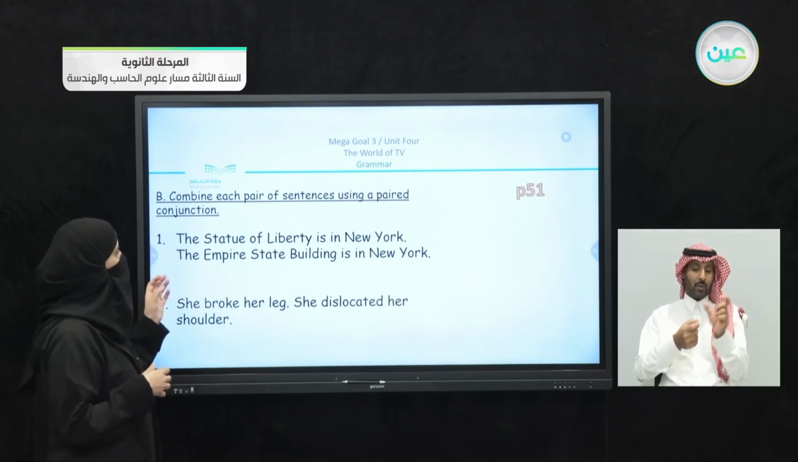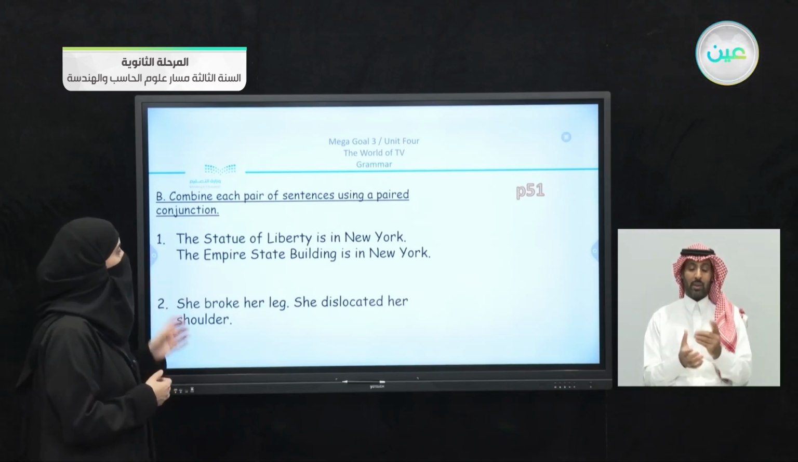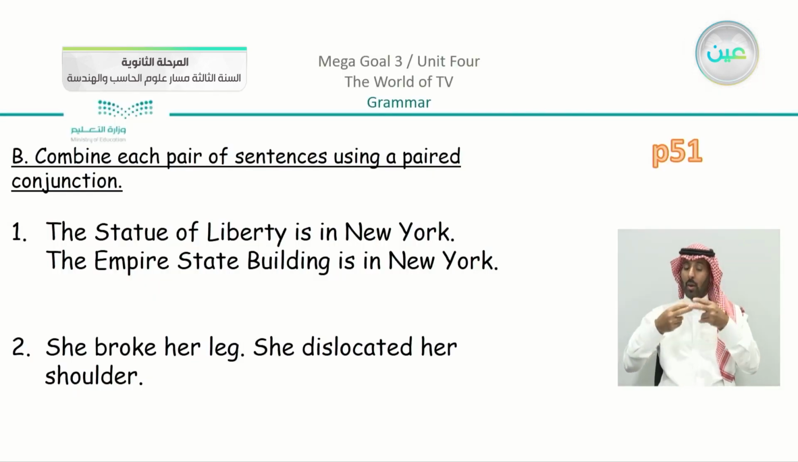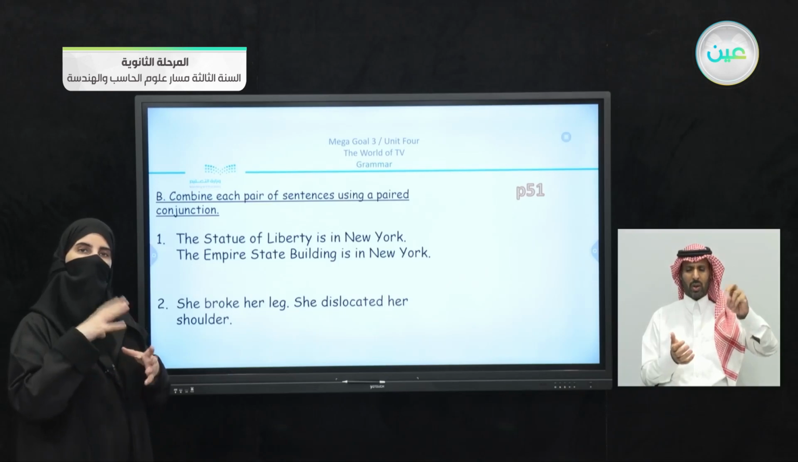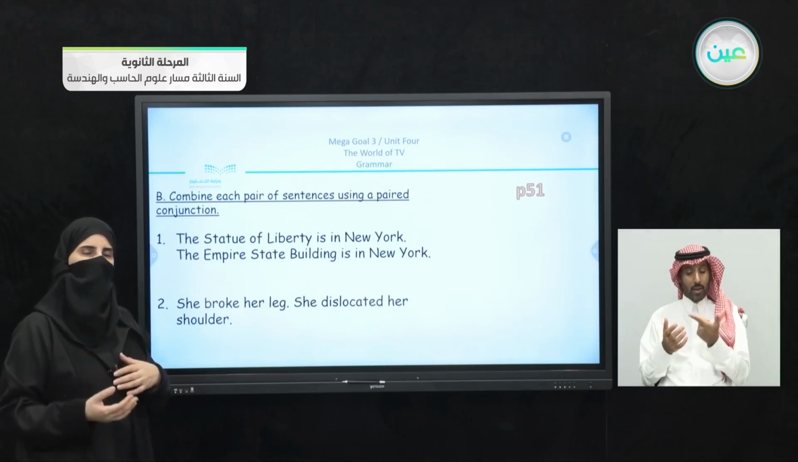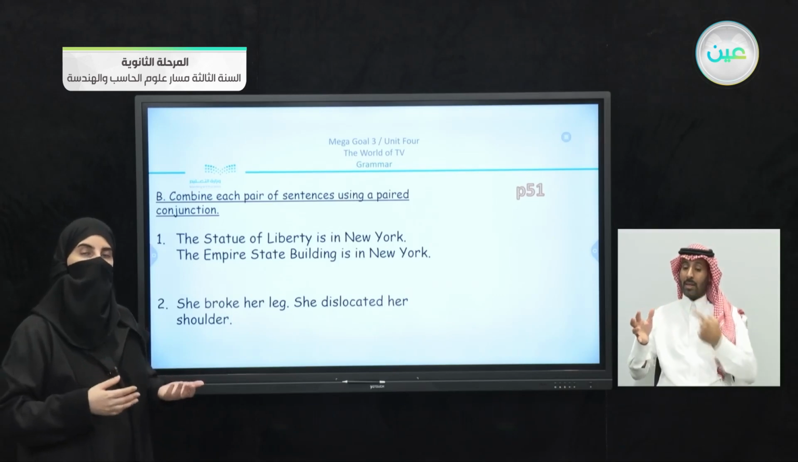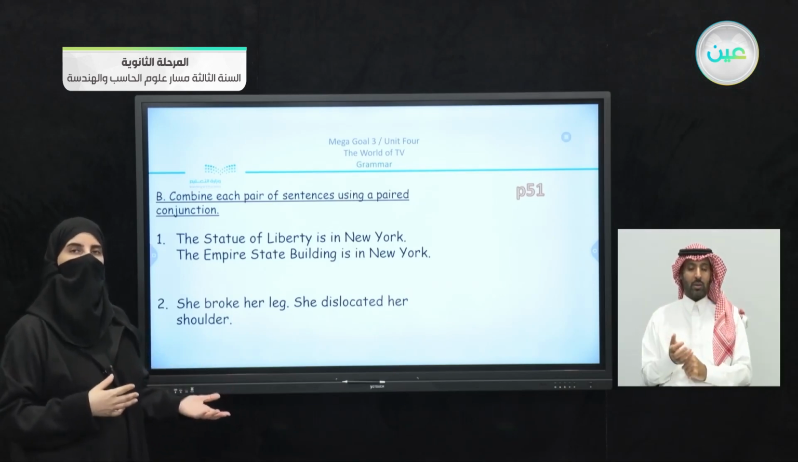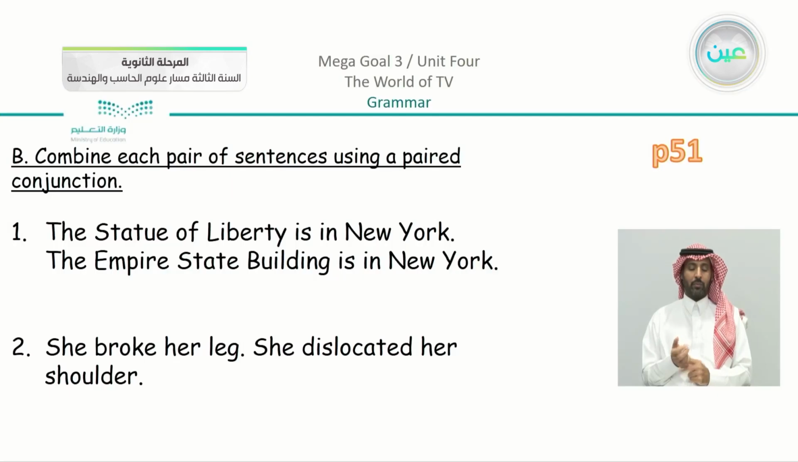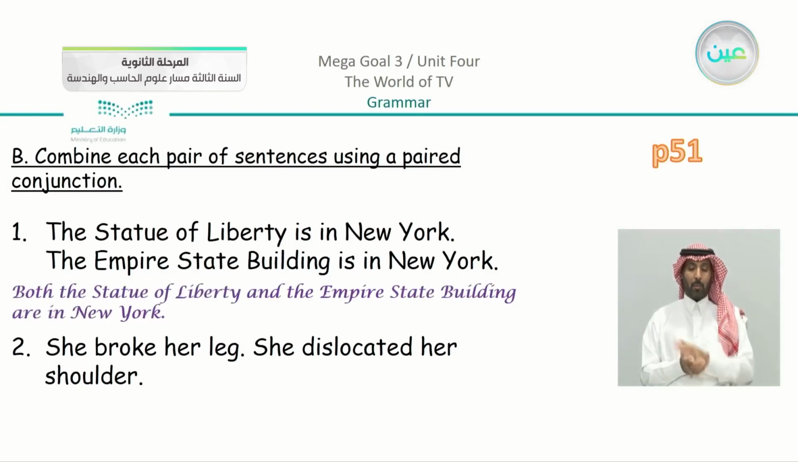Now, for example, the Statue of Liberty is in New York. The Empire State Building is in New York. So why do I have two sentences? I can simply join them together. Now, the first trick is to highlight in your mind, what are you talking about? Are you talking about nouns, verbs, or adjectives? And then you can decide what to use. We have the Statue of Liberty and the Empire State Building, which are both nouns. So we can say, both the Statue of Liberty and the Empire State Building are in New York.